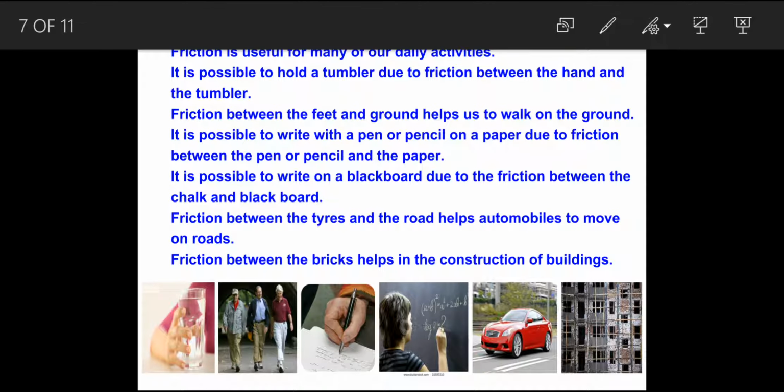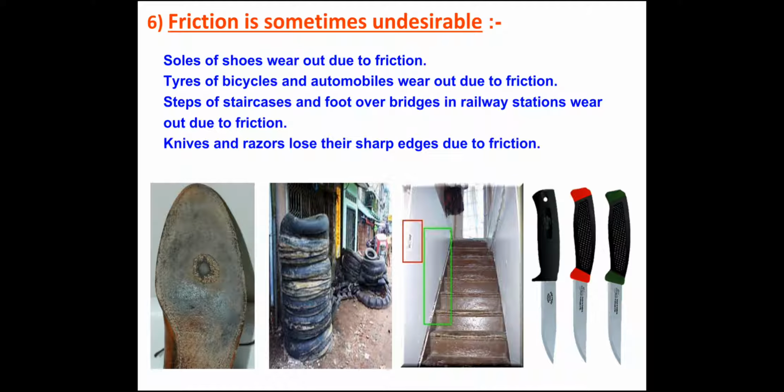Now here you can see friction is sometimes undesirable. Undesirable means which is not useful, which we don't want. If you see the first picture, the soles of shoes are shown, and these soles wear out due to friction. Here you can see they wear out due to friction. So here the friction is not good.